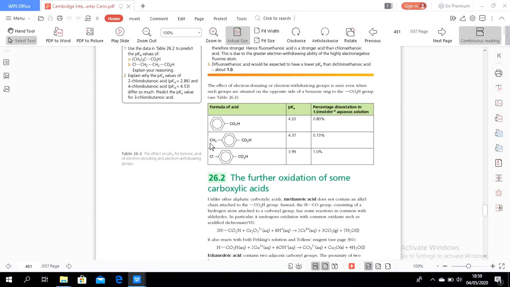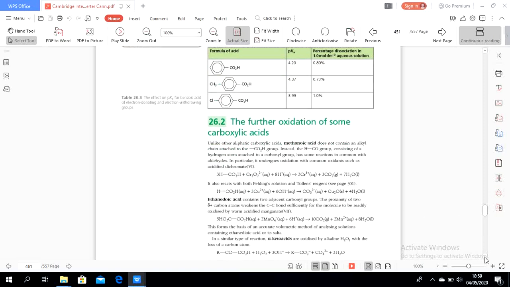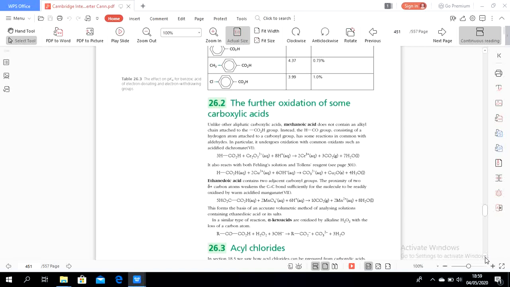There is a positive inductive effect here that makes the acid not as strong as with the presence of an electron withdrawing group. And then further oxidation of some carboxylic acids. Unlike other aliphatic carboxylic acids, what is aliphatic? Aliphatic is a long structure, long alkyl.